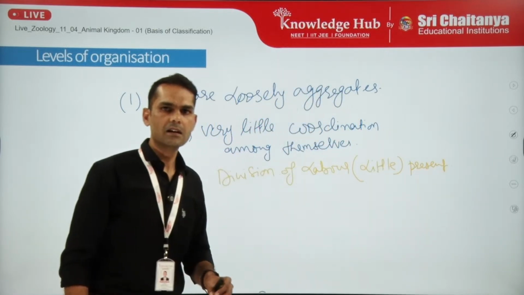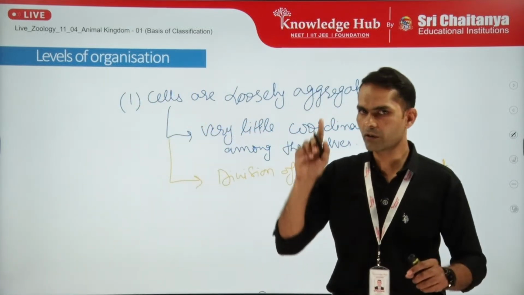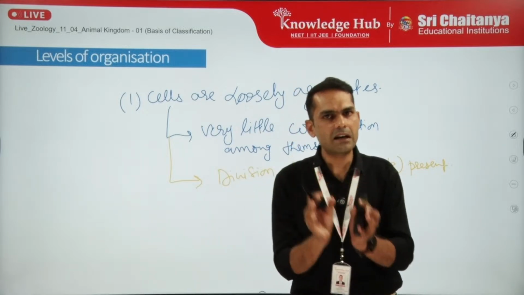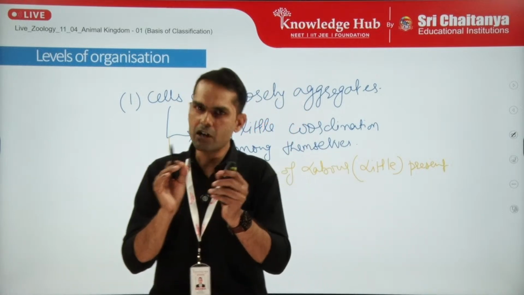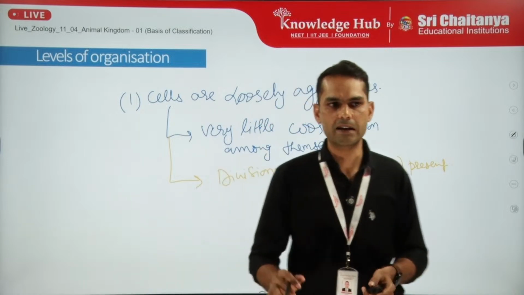So these are some basic points of the cellular level of organization. Remember the very first line, that cells will behave in a very little coordinated manner. They will have a little division of labor among themselves, but more or less they will behave independently, right?